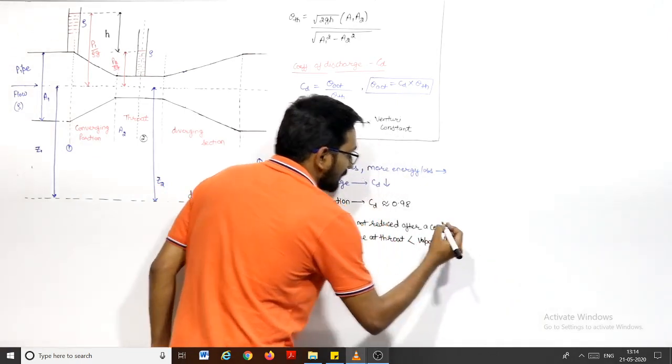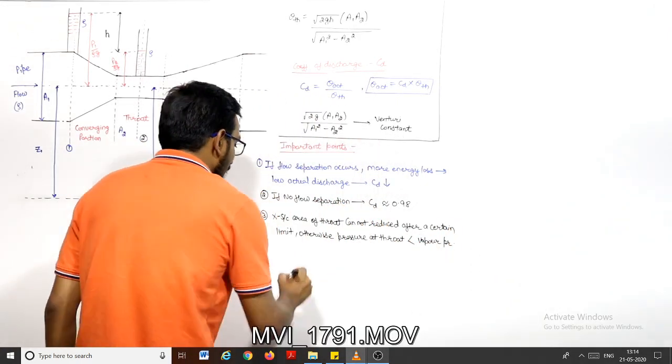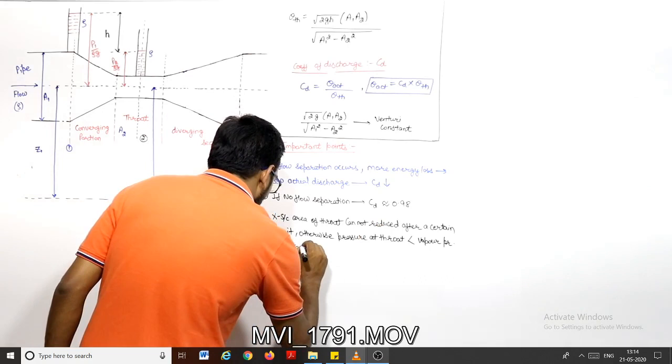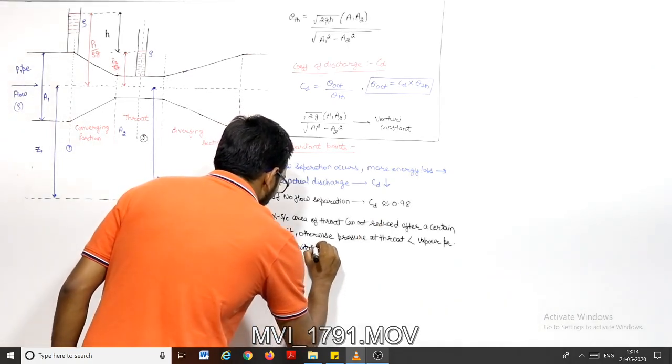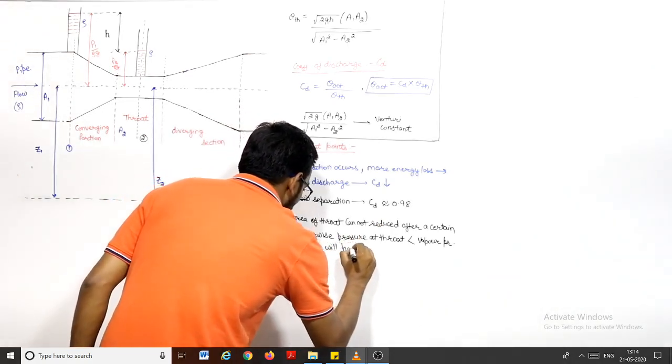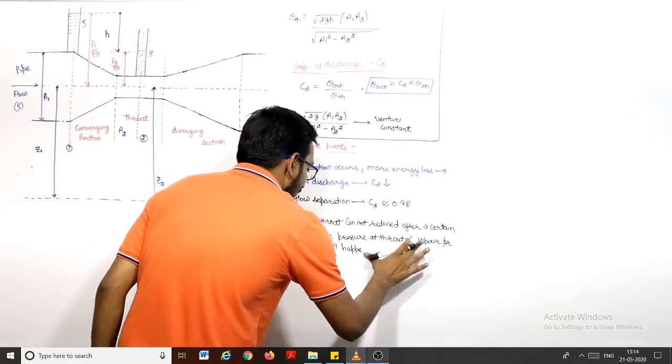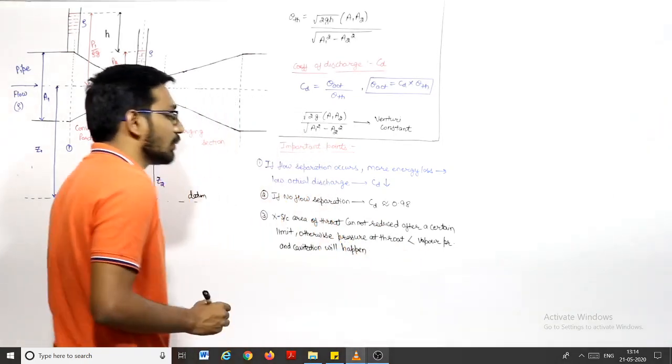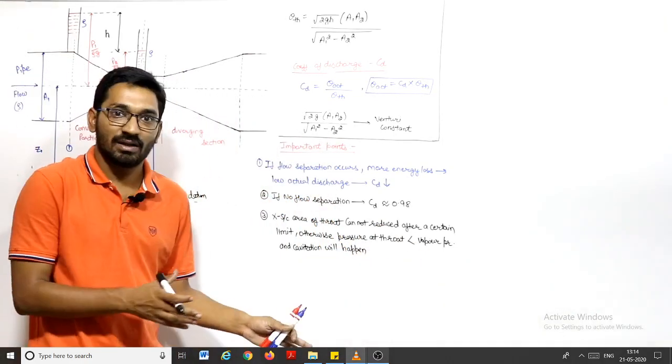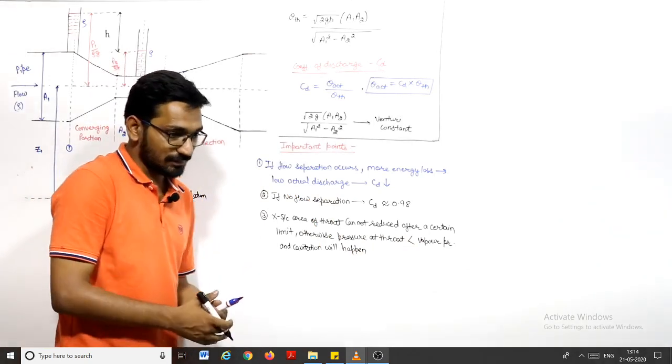We already saw the vapor pressure concept, it will be less than the vapor pressure and cavitation will happen. We already discussed cavitation, and if vapor pressure is reached, then cavitation will happen. And to avoid this cavitation, we cannot decrease the cross section area of the throat after a certain limit.